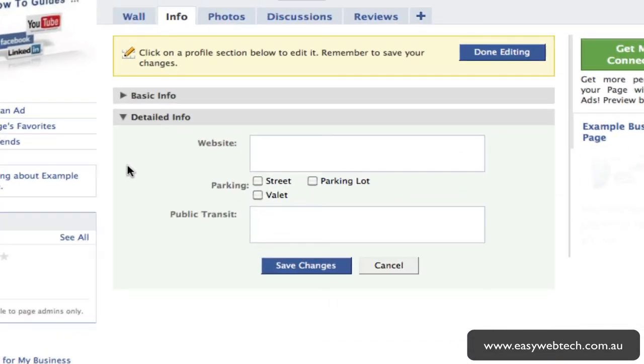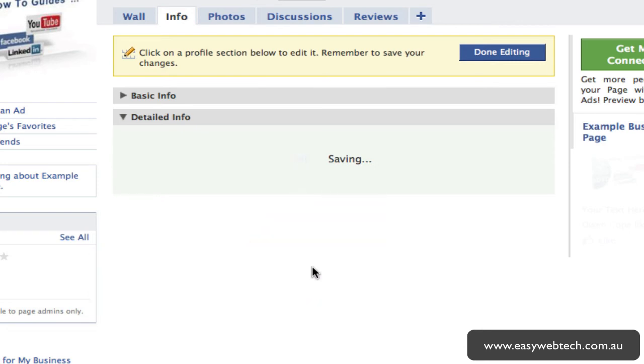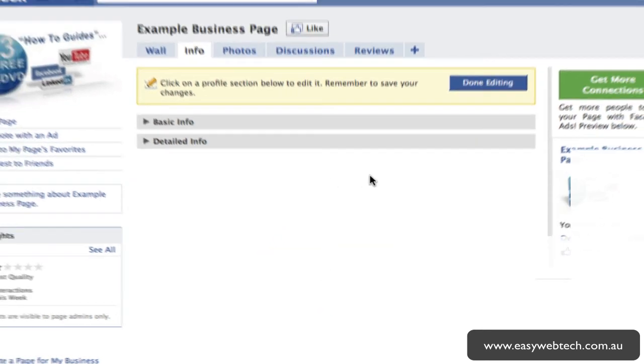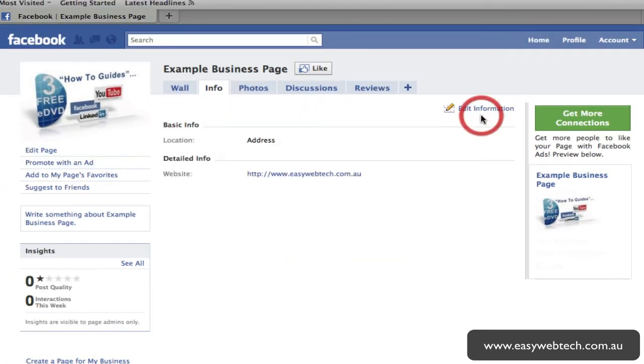And then this is where you want to put your website. So I'm going to put in here easywebtech.com.au, and do you have street entrance? Is there public transport nearby? This is more appropriate if it was like a shop or something like that. You may have a studio or an office area that you want to put towards, so you can save the changes there. That's fine. And when you've finished editing, you're just going to click up here and done editing. That's the same for your photos, discussions, and reviews.